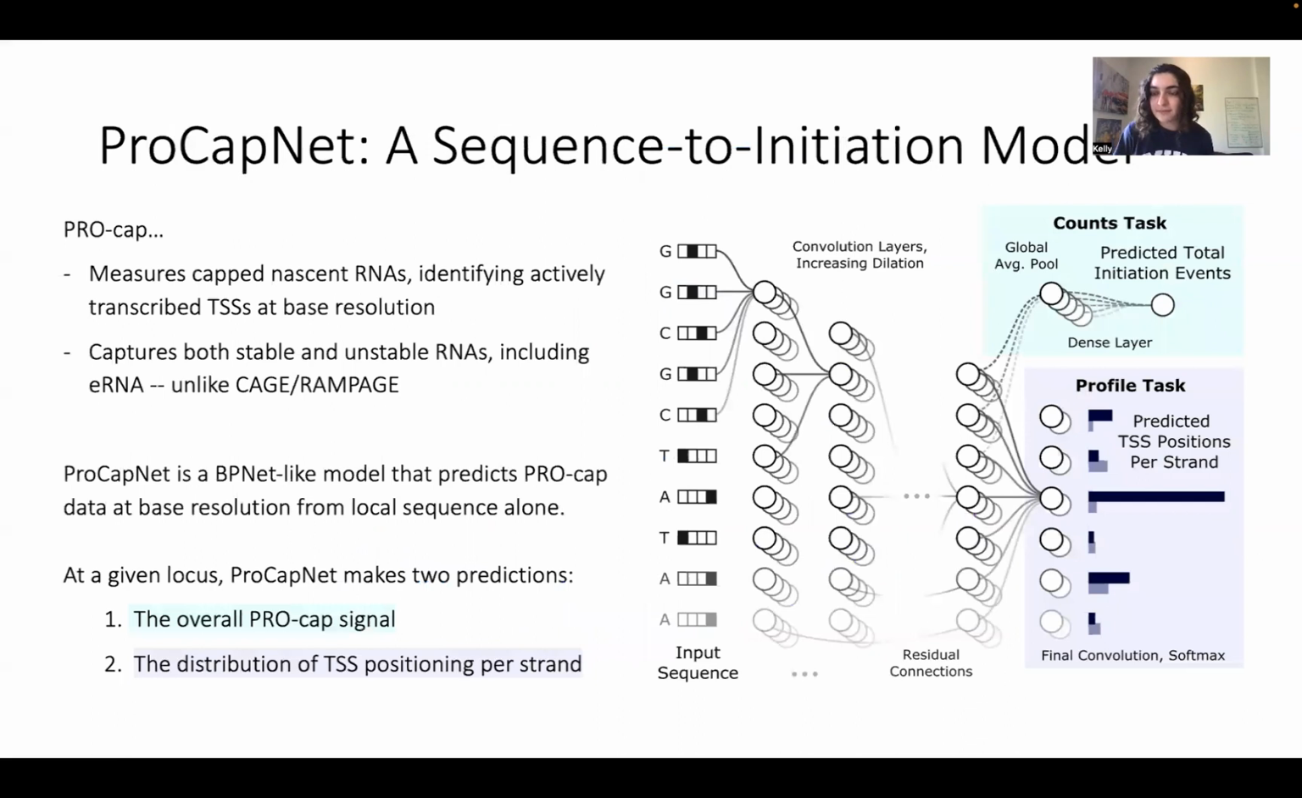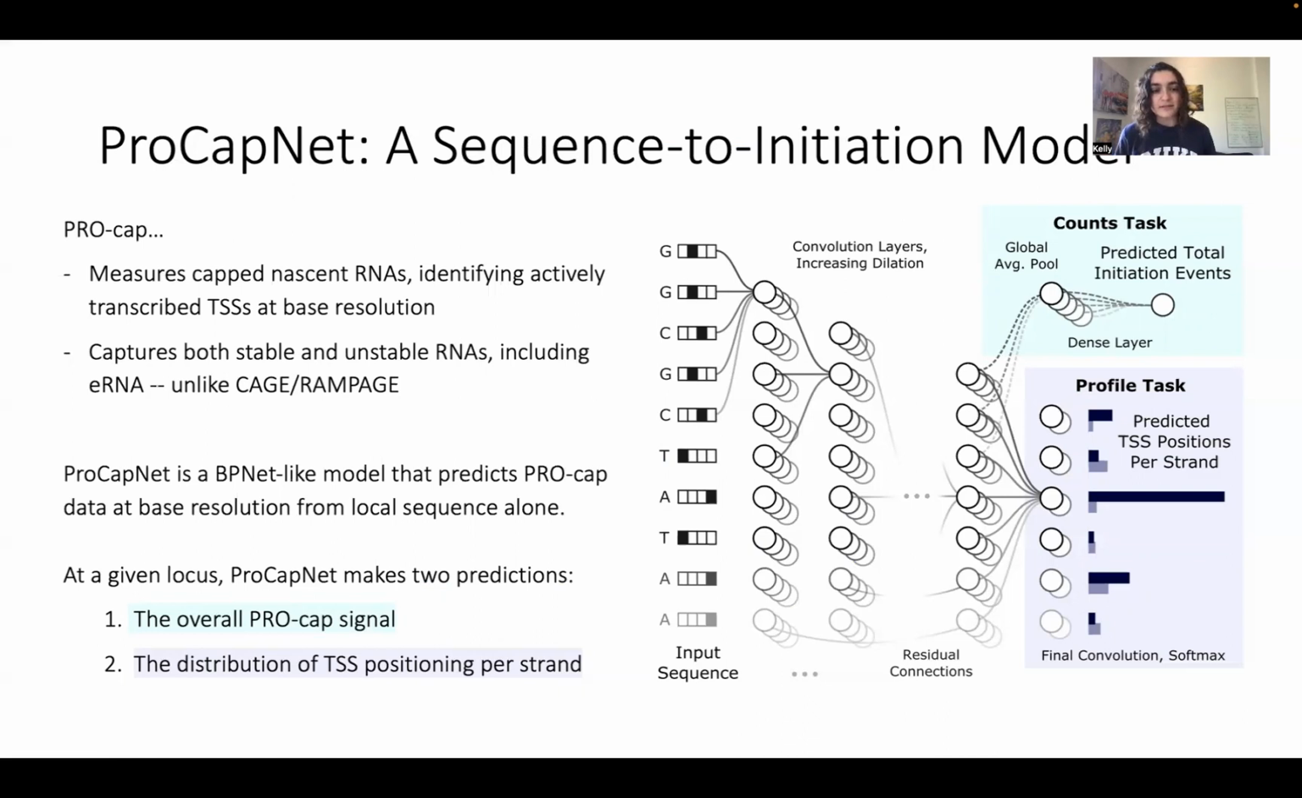So introducing ProCapNet, this is a sequence to transcription initiation model using ProCap data. ProCap measures capped nascent RNAs at base resolution, so we have really precise measures of where the TSSs are and also the amount of RNA that's being nascently transcribed. This captures both stable and unstable RNAs, which is what makes it different from something like CAGE and RAMPAGE as well. We capture eRNAs just as well as promoter RNAs.